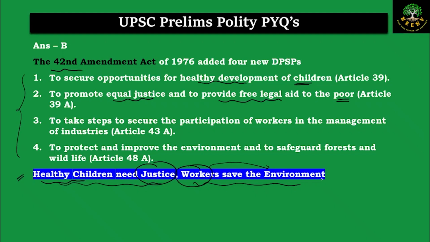Then workers save the environment, something about the workers, participation of the workers in the management of the industries. And finally, save the environment, protection and improvement of the environment, and to safeguard the forest and the wildlife. So if you remember this phrase, healthy children need justice and workers save the environment, you can easily recall all the 4 provisions which are added as per the 42nd Amendment Act of 1976.